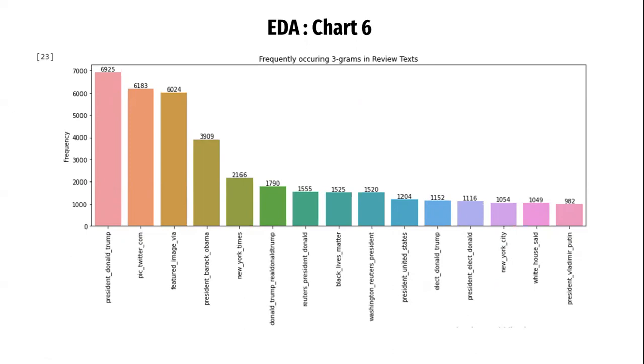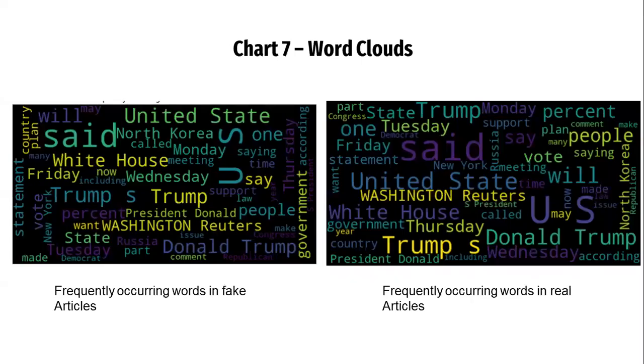From all three graphs, we can see that since the text belongs to political news, the most frequently repeated terms are Donald Trump, Barack Obama, and president, which indicates that the topic is mostly about presidential elections. These are some of the frequently occurring words in fake articles, and these are some of the frequently occurring words in real articles.